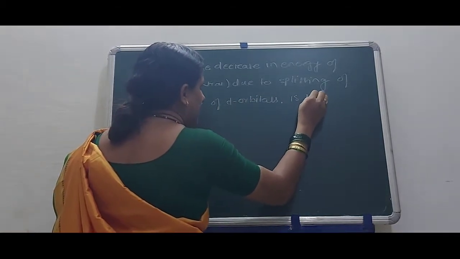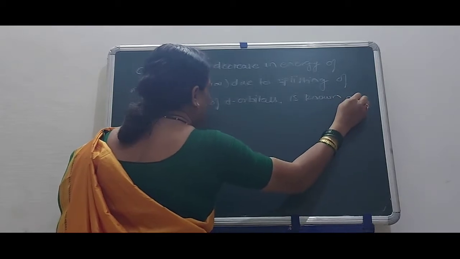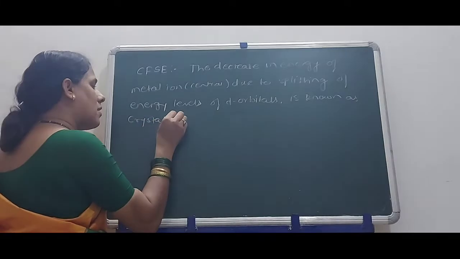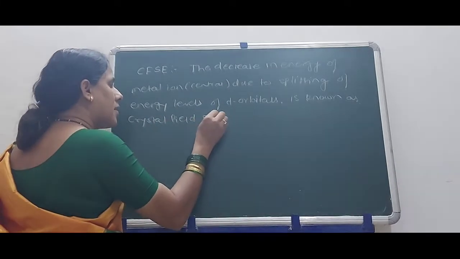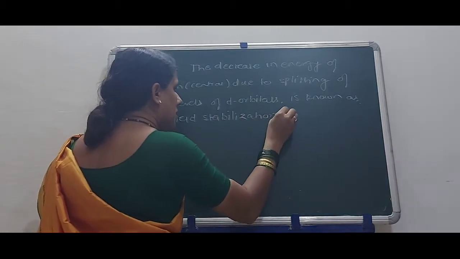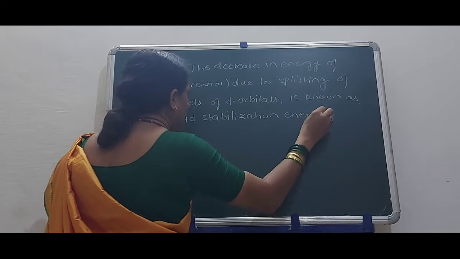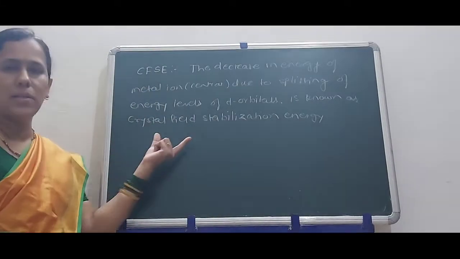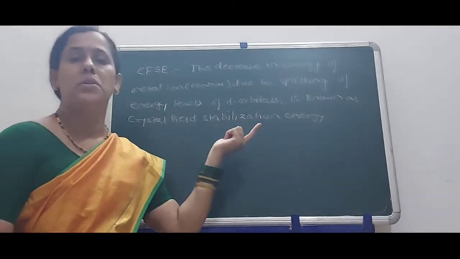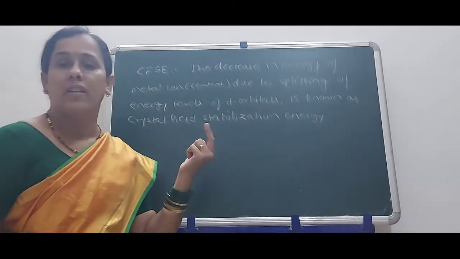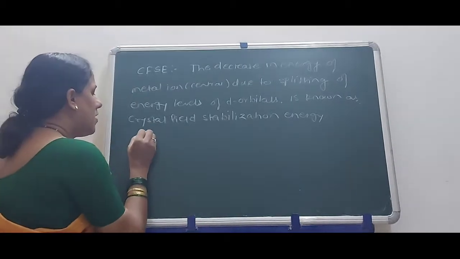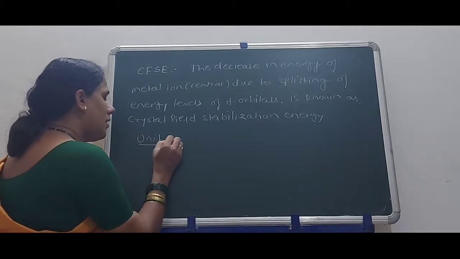It is known as crystal field stabilization energy. It is the decrease in energy of a central metal ion due to splitting of the energy levels of d orbitals.